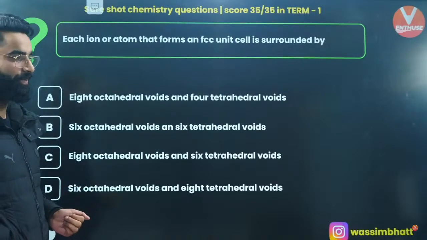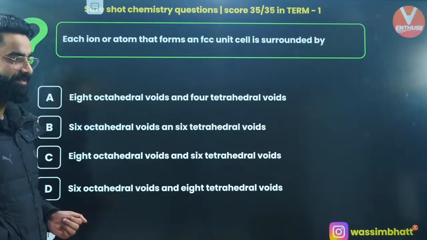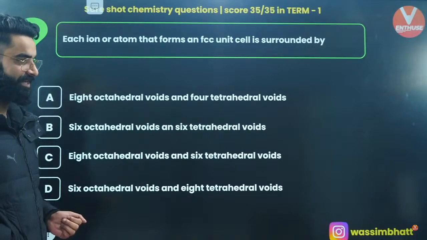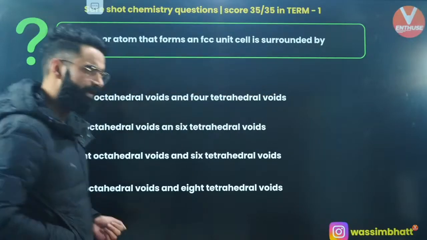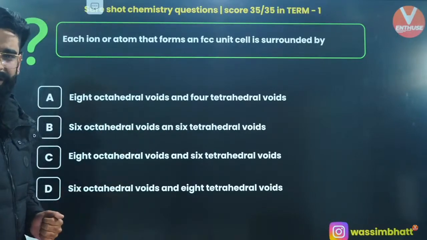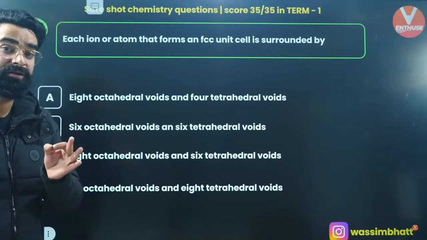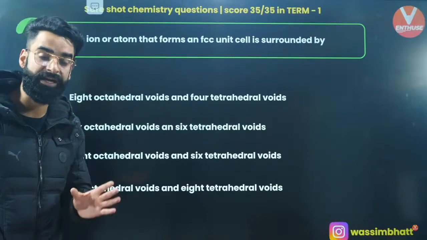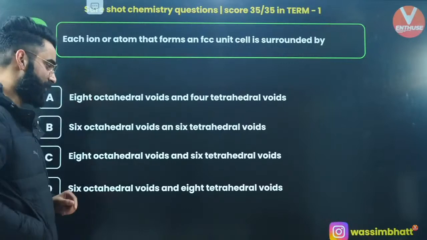Well, not many people are coming up with the correct answer. The correct answer is not going to be option A, people. Absolutely few of you are coming up with option D, and let me tell you, D is absolutely the correct answer, right? Well, in case of face-centered cubic unit cell, each constituent particle will be surrounded by 6 octahedral voids and at the same time 8 tetrahedral voids.